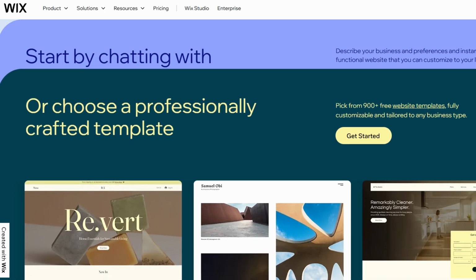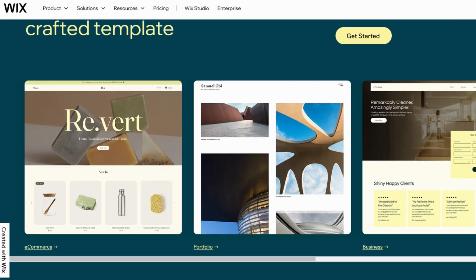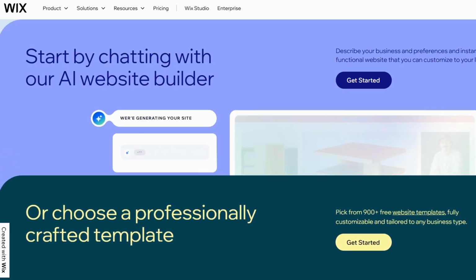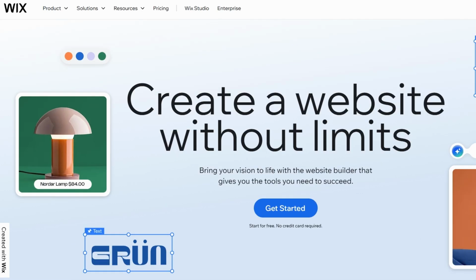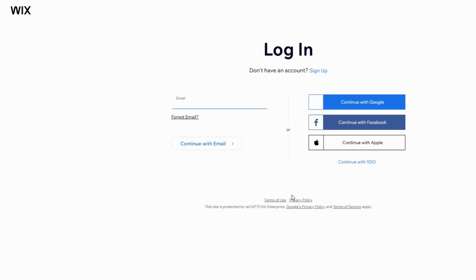The first thing you'll need to do is sign up for a Wix account. Simply head over to Wix.com and click on Get Started. From there, you'll be prompted to sign up. You can use your Google or Facebook account to speed things up, or you can create a new account using your email address. Once you're signed up and logged in, you're ready to start building your website.